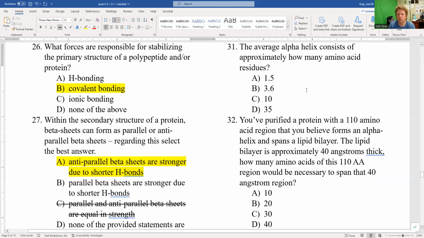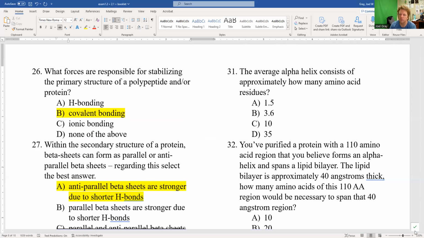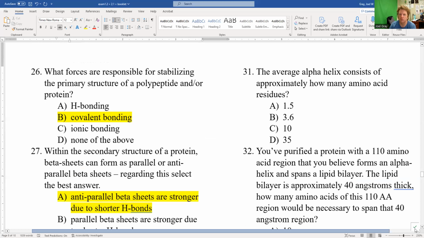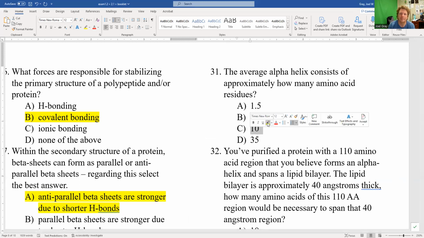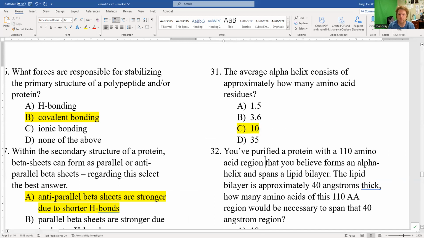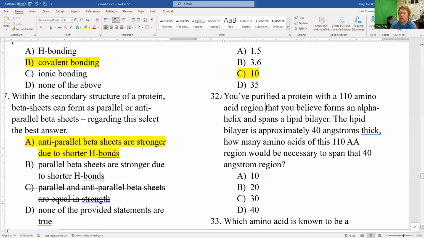I'm going to go back to question 31, the top of the other side of the paper. The average alpha helix consists of approximately how many amino acids? So this is the length of an alpha helix. How many amino acids make up that alpha helix? And the correct answer is 10. Now, that doesn't tell anything about the dimensions in the X, Y, and Z planes that it takes up, but that's what it is.